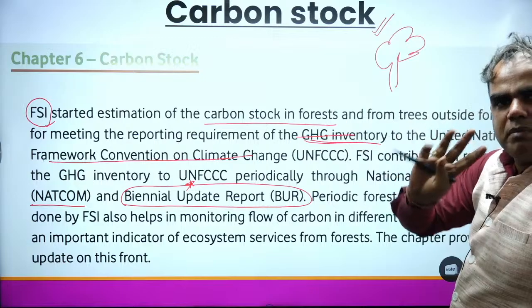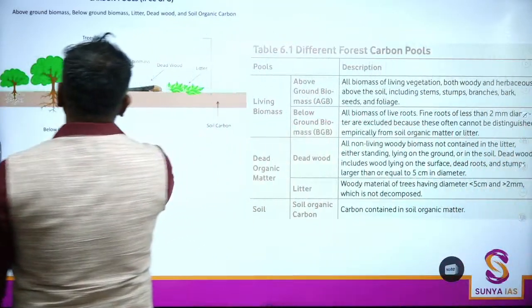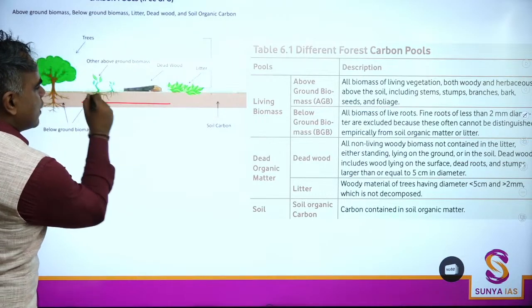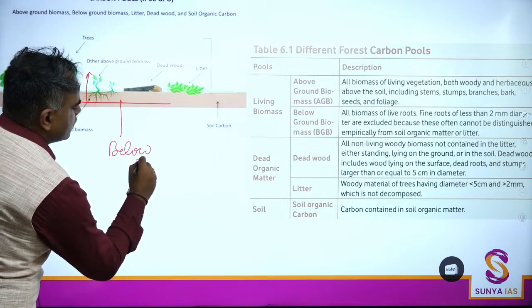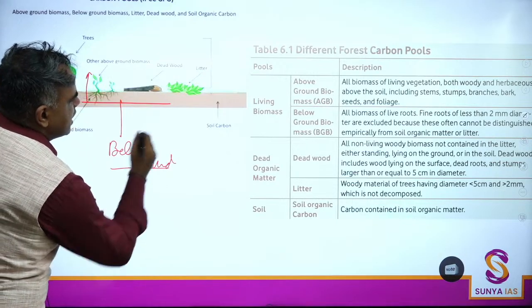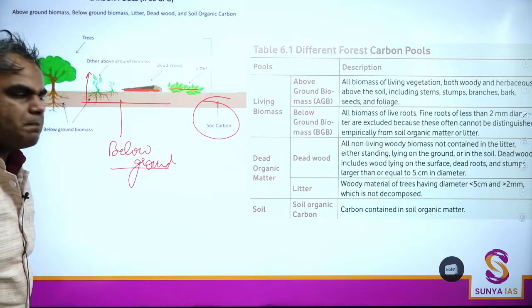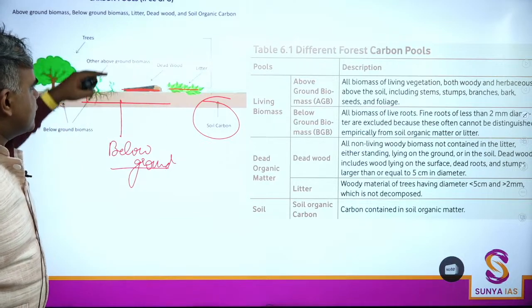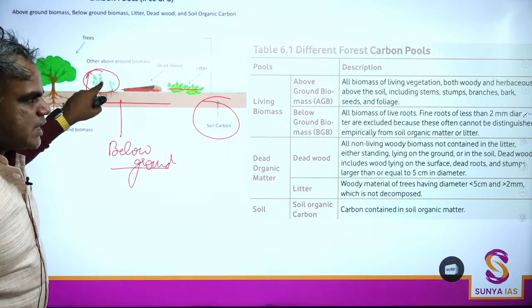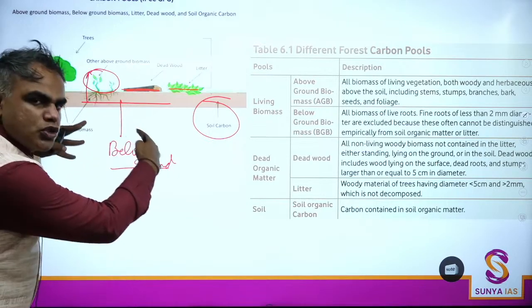Now in carbon stock, the main thing to remember is certain terms. Like you have trees, this is ground, you have above ground biomass, this is below ground biomass. There are terms like soil carbon, dead wood, litter. Above ground, of course, is anything above: stems, stumps, branches, bark. What will below ground be? Roots.